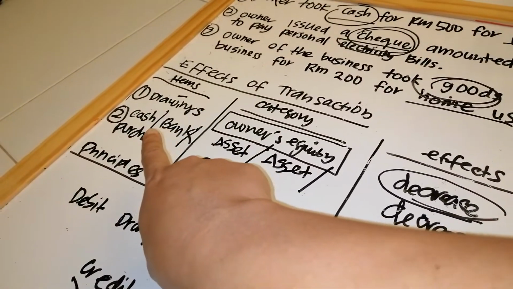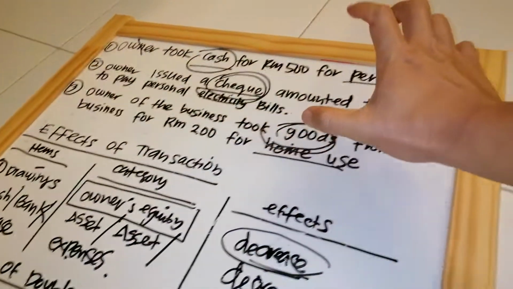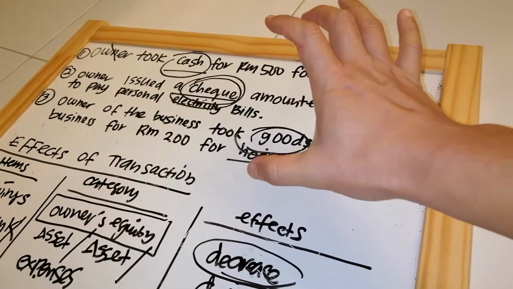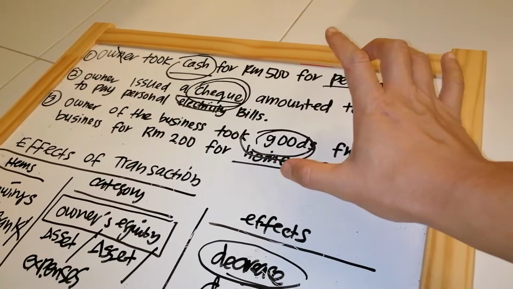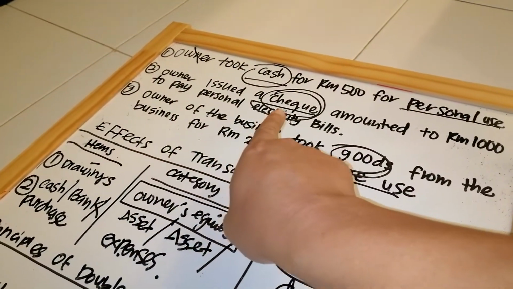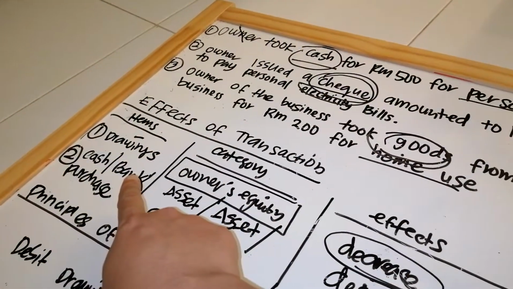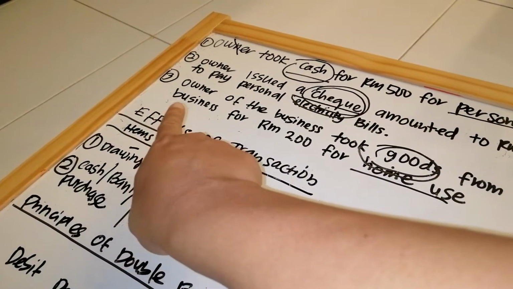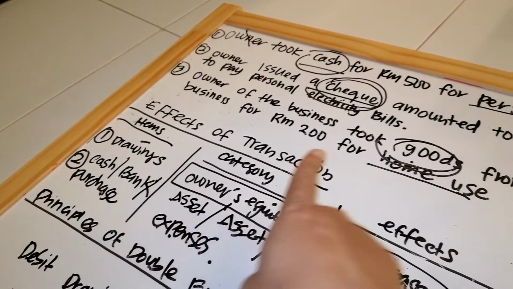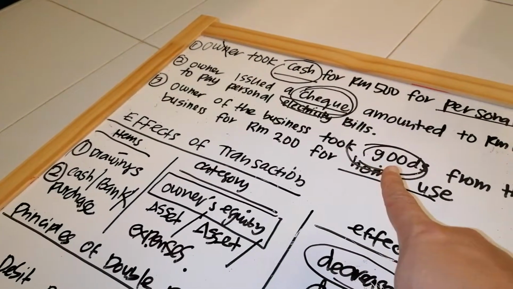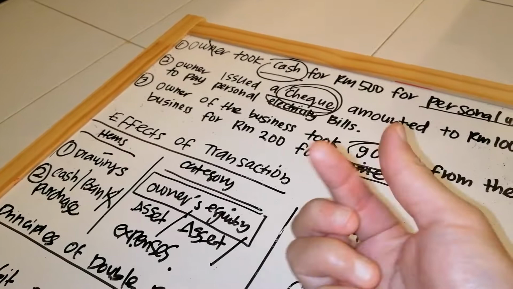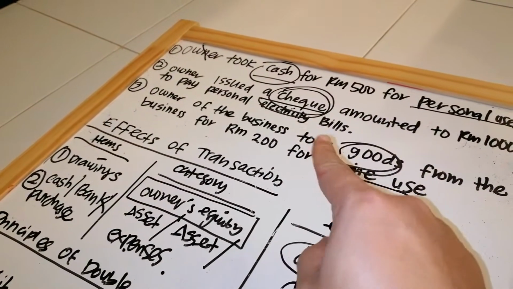Then the second effect depends on what kind of items the owner takes for personal use. Is it cash? We put cash. If check or bank, we put bank. That's the term. If the business took goods, don't put goods, or even if the business took inventory, products, finished goods, raw material, even if they specify the name of the goods.